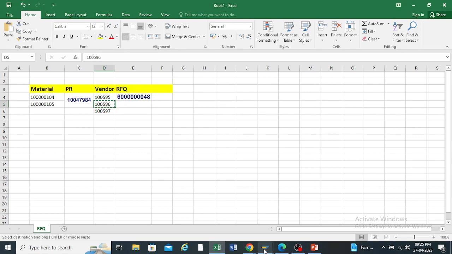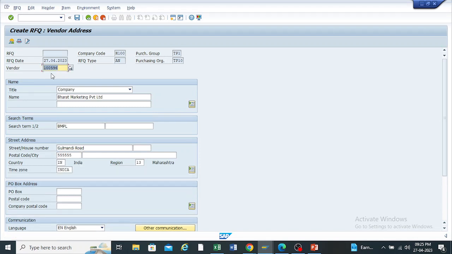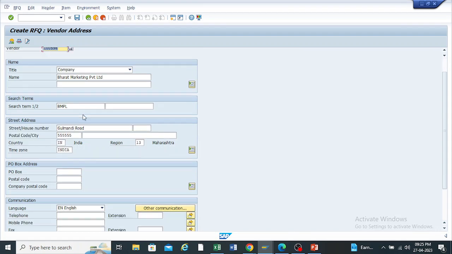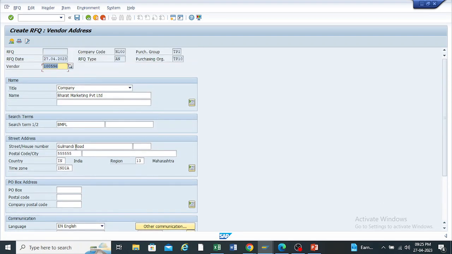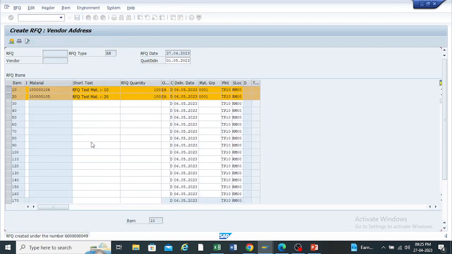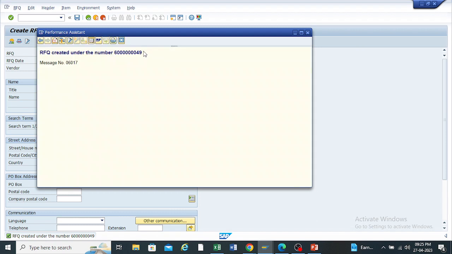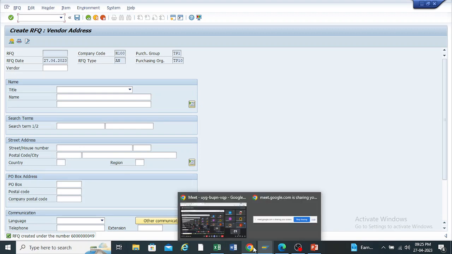For this vendor, I am also requesting to give the rate or price. Just enter the vendor on the same screen and click enter. Okay. So the name of the vendor will change here automatically. So whenever I'm entering the vendor number, all the details will change here. Just click on save. So this is the precautionary message. So a request for quotation will also be created here for the second vendor. Okay, so just copy the RFQ number.